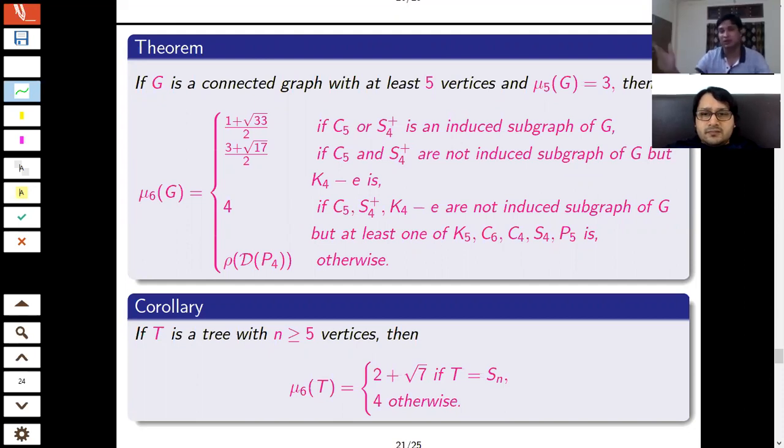Suppose 1, 2, 3, 4 are possibilities. If 2 is the value of mu 5, then I can think whether the next one, that is 3, is mu 6 or not. If not, then some other numbers will be there. So my first attempt is to see other possibilities of mu 5, whether there can be a mu 6 or not. If not, then some other numbers will come. So that is the way.